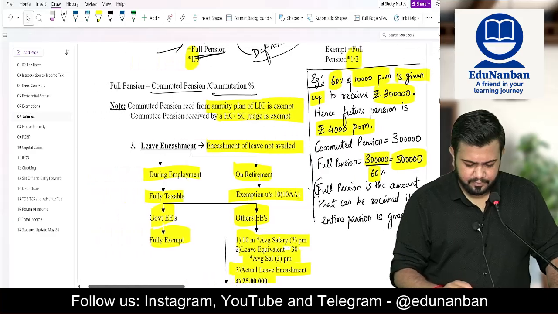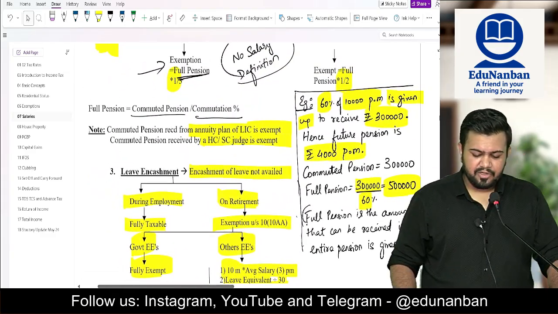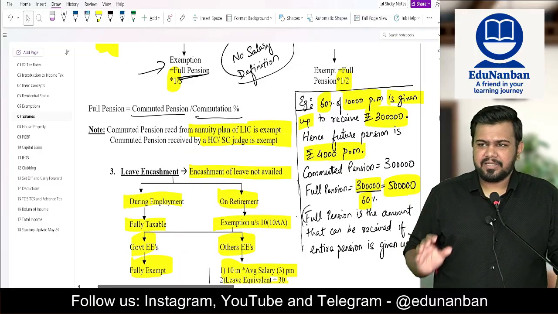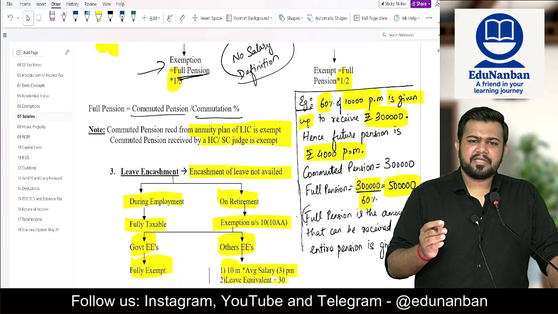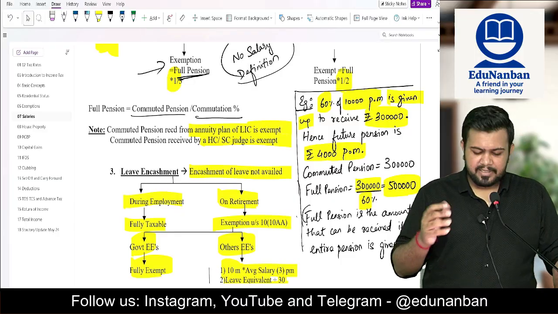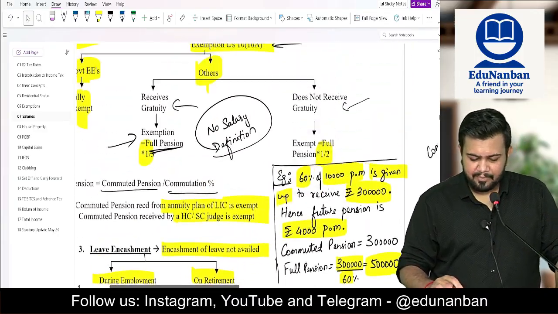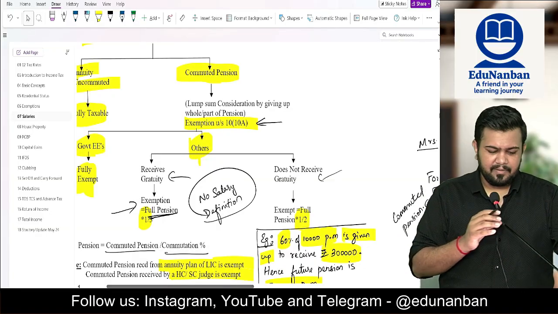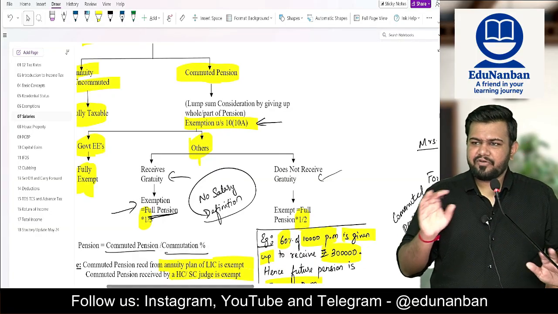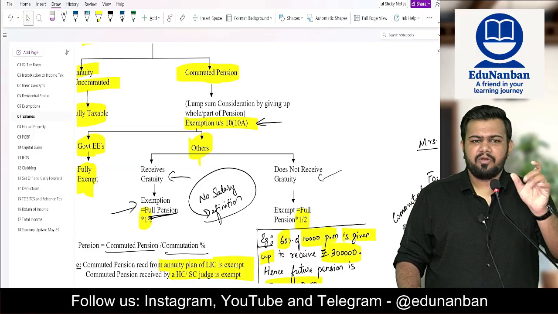Okay. Now, if commuted pension is received due to an annuity plan of LIC, Life Insurance Corporation, it is fully exempt. If commuted pension is received by a High Court or Supreme Court judge, it is fully exempt. Now let us come to one more special point in commuted pension: there is no salary definition while calculating the exemption. You only have to use the full pension.